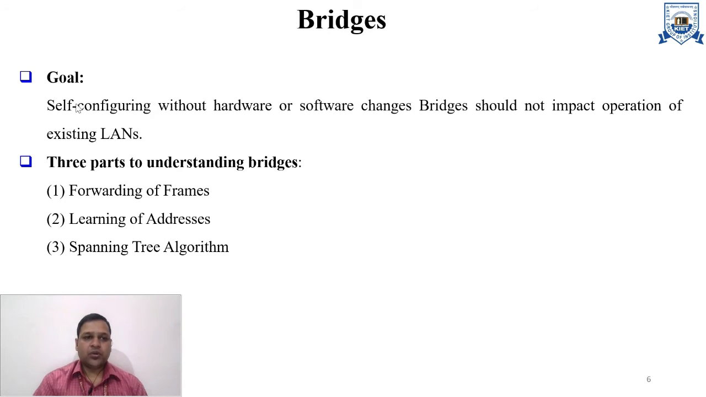Basically, the goal of bridges is to be self-configuring. Without hardware or software changes, a bridge should not impact the operation of the existing LAN. To understand the bridge, we have to understand these three parts. First is the forwarding of frames, then the learning of addressing, and the spanning tree protocol, which we will discuss here.